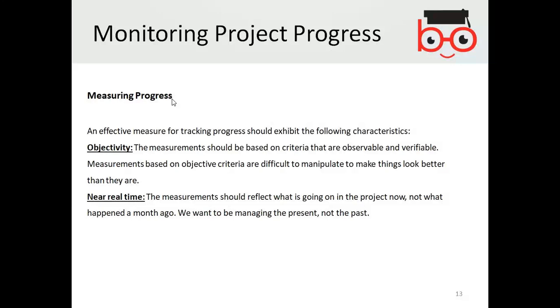Near real time is the second one. The measurement should reflect what is going on in the project now, not what had happened a month ago. We want to be managing the present, not the past.